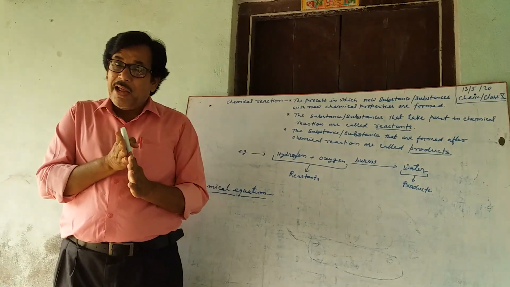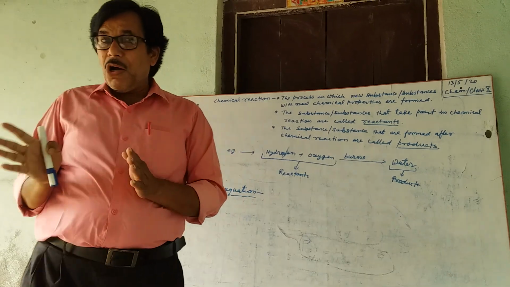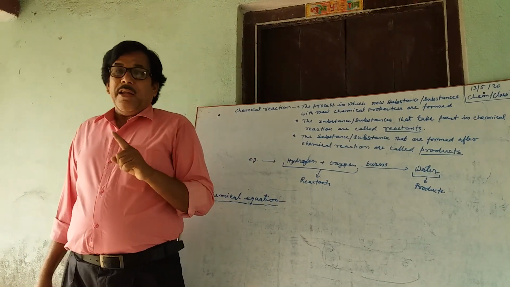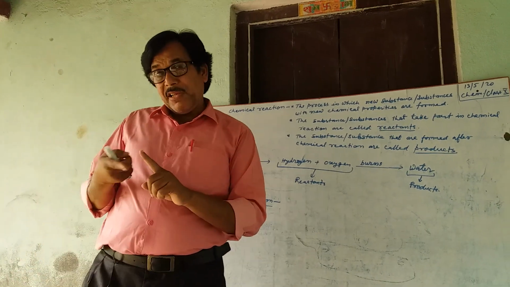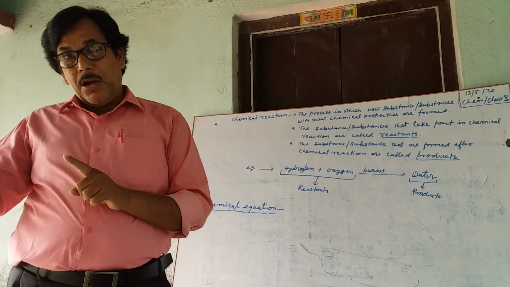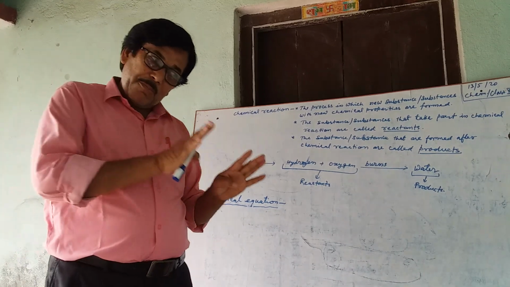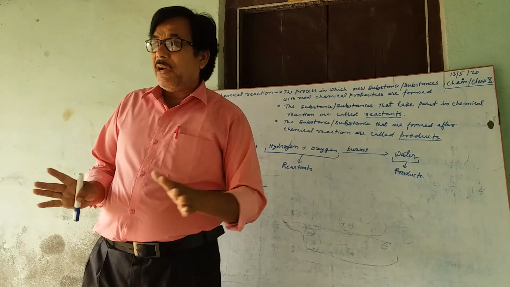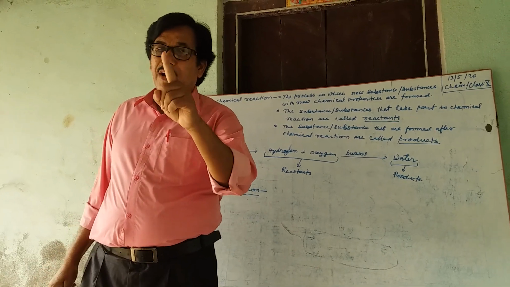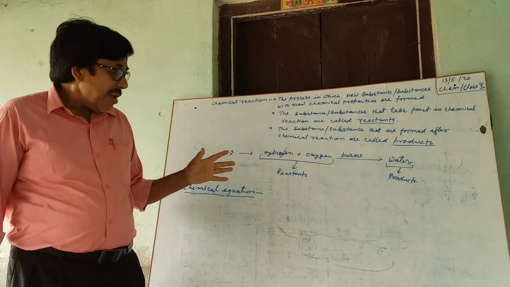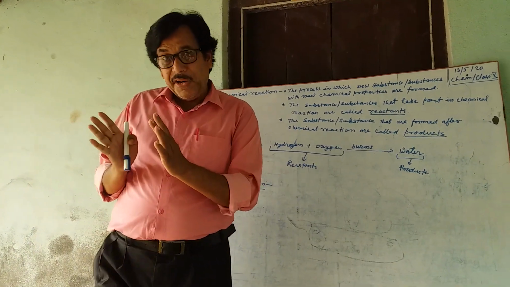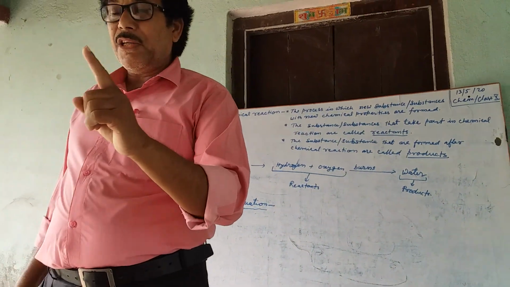Keep in mind, hydrogen is a combustible gas, not a supporter of combustion, but oxygen is a supporter of combustion but does not burn. When hydrogen gas burns in presence of oxygen, it produces water vapor. Here, hydrogen and oxygen are reactants and water is the product.